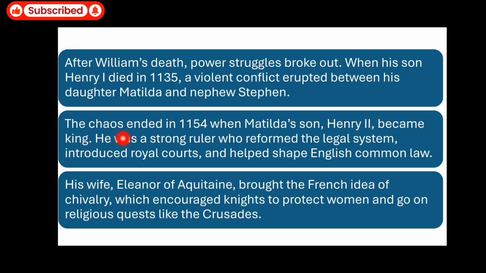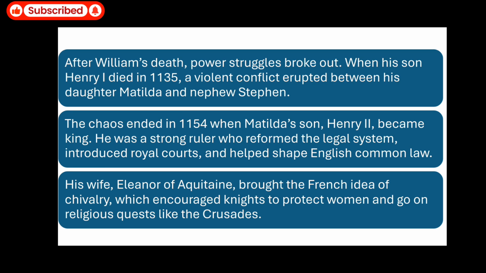The chaos ended in 1154 when Matilda's son Henry II became the king. So this conflict ended when Matilda's son, the grandson of Henry I, Henry II became the king.